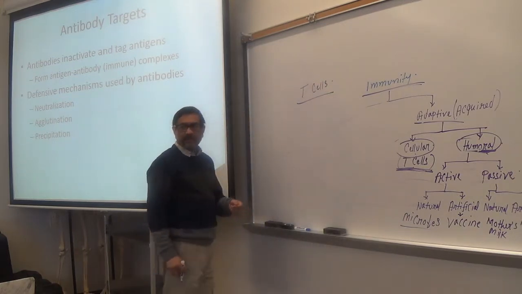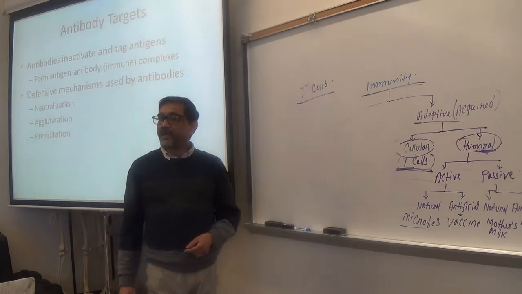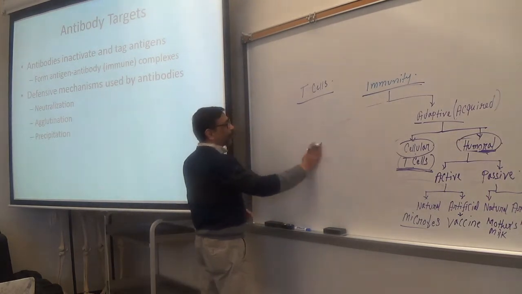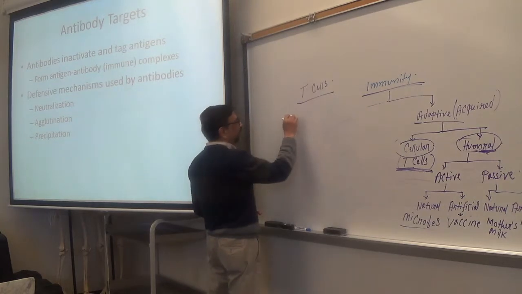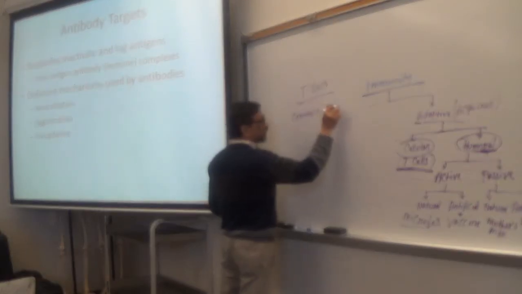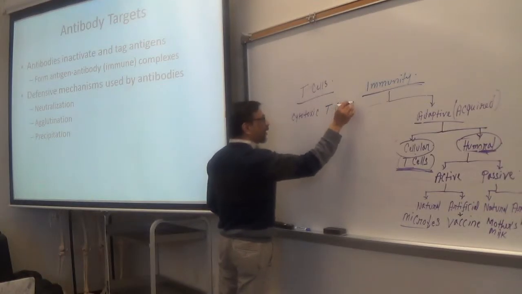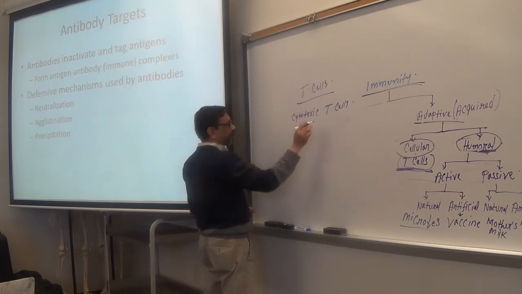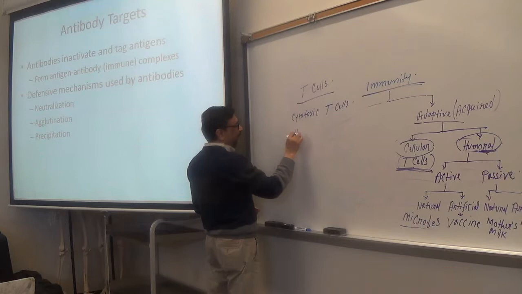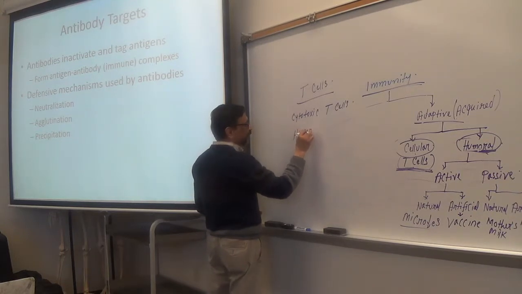T cells could be different types of T cells. One type is called cytotoxic T cells. Another type is called helper T cells.